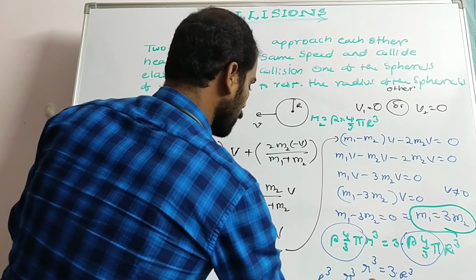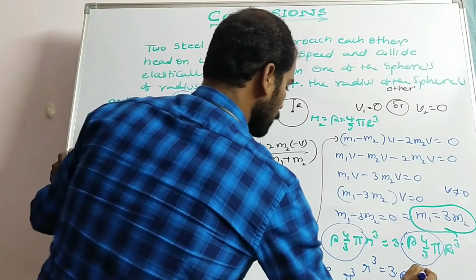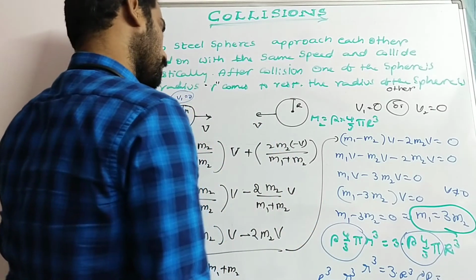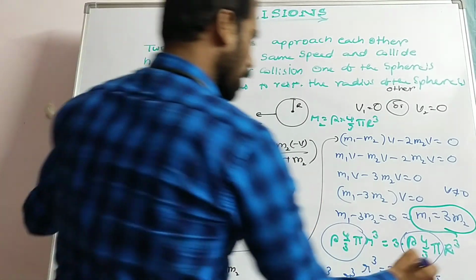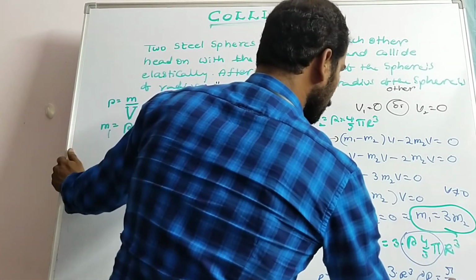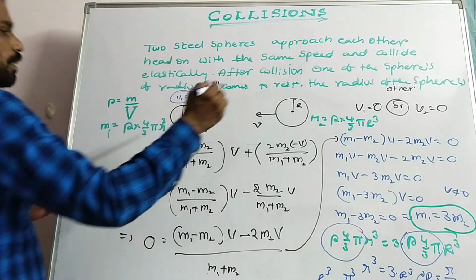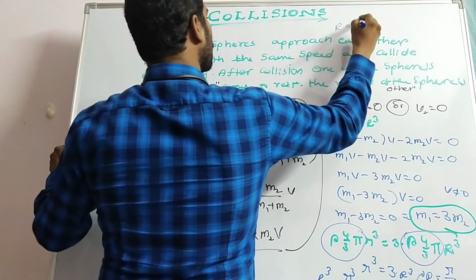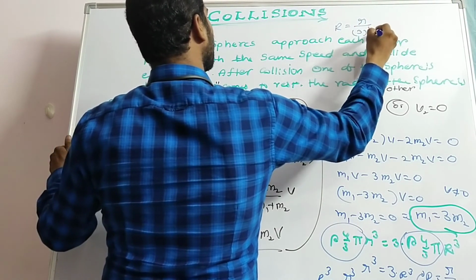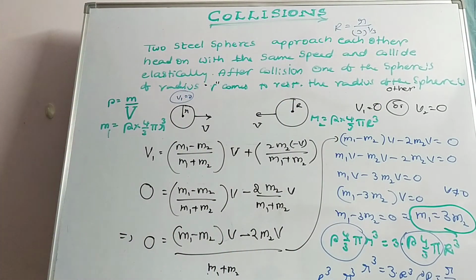That implies capital R is equal to small r by 3 power 1 by 3. That is the answer.